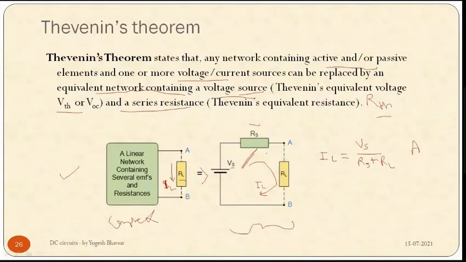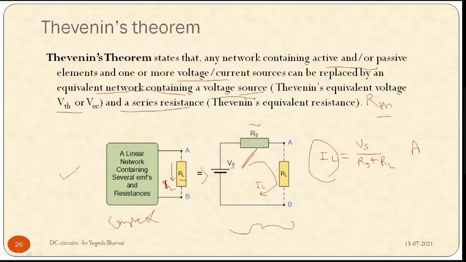So in this way, we can calculate the load current. Okay. This is very simple. As per the statement, we have to replace the complex network with a simple equivalent network and calculate the load current by this formula.